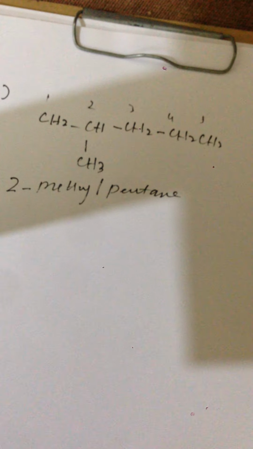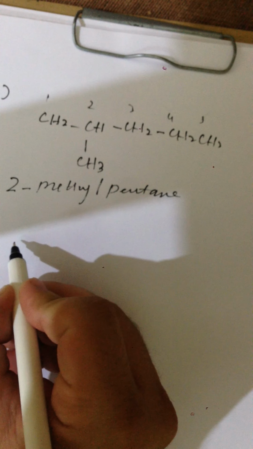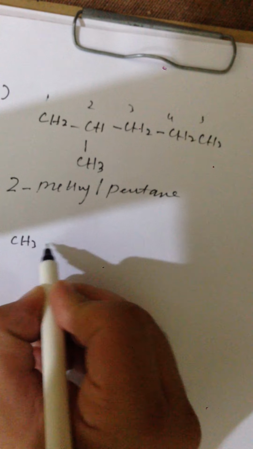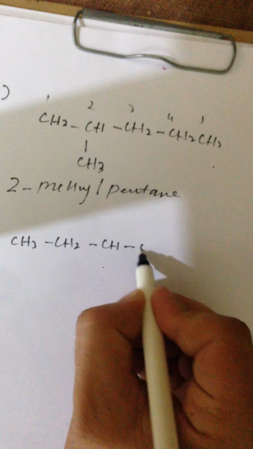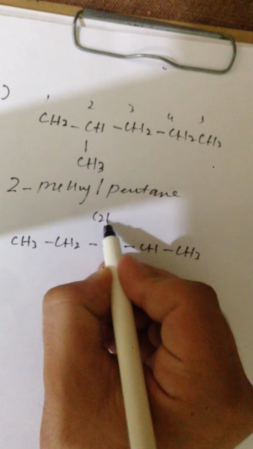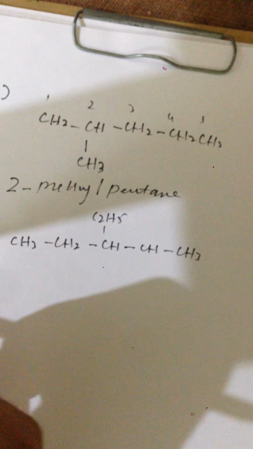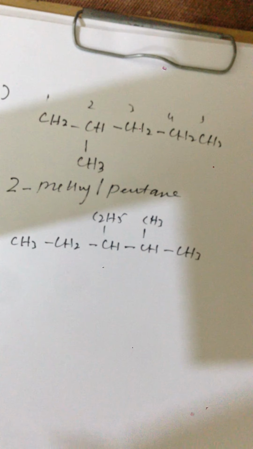When two or more substituents are attached, they are named in alphabetical order along with their position before the parent name. For example, if we have this molecule CH3, CH2, CH, CH, CH3, we have ethyl as well as methyl groups here.